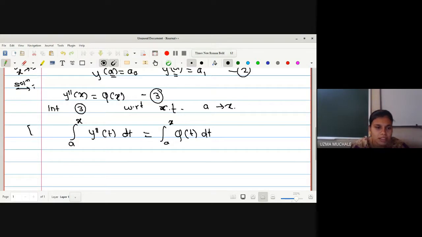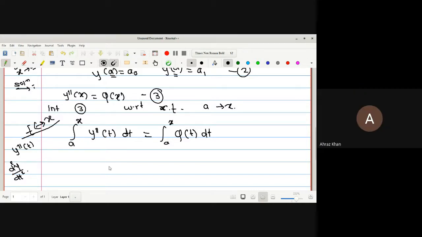Assuming that this t and x are similar, rather we can say these are parameters which we can change at any stage of integration. So what do you mean by y double dash of t? It is nothing but your d2y by dt2, right? So y double dash of t means d2y by dt2. So if you are going to integrate with respect to t, what will be the resultant of this term?